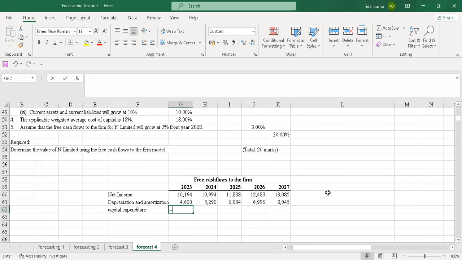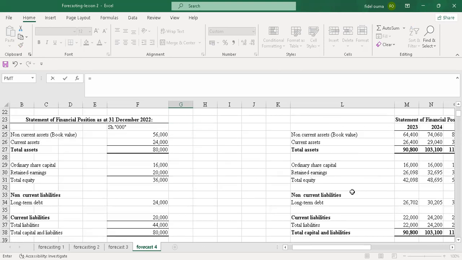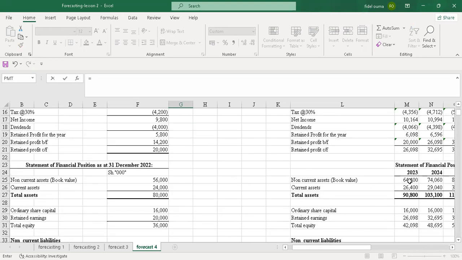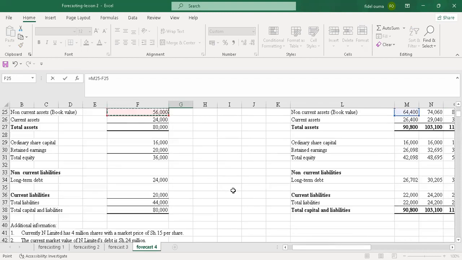So this is what I will do. This is how I'll do the changes. I'll pick 64,400, then minus, for the previous year it was 56.